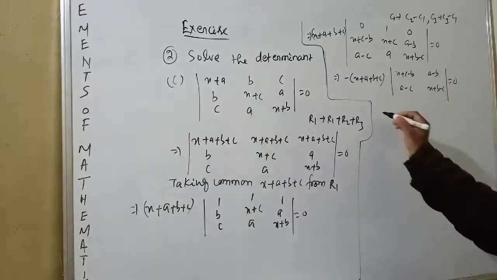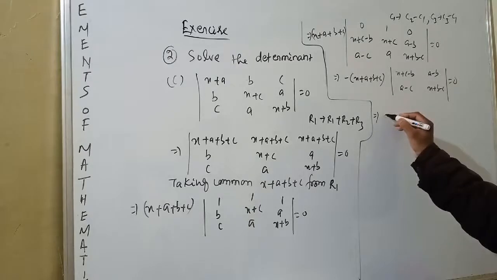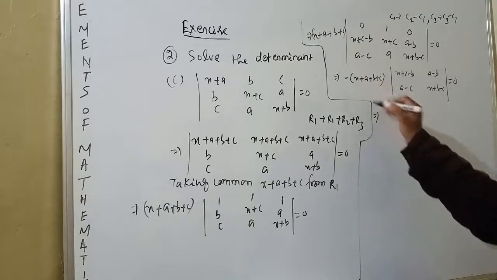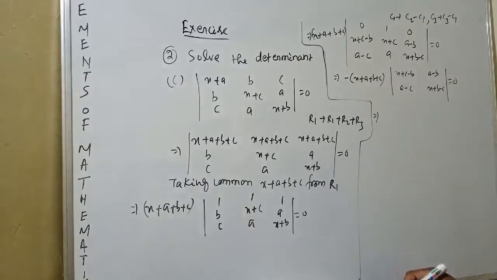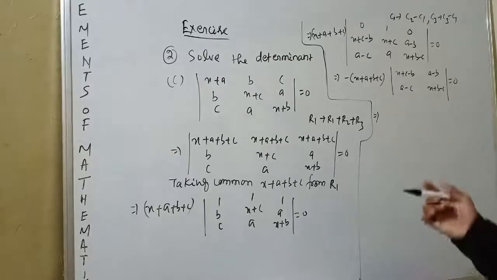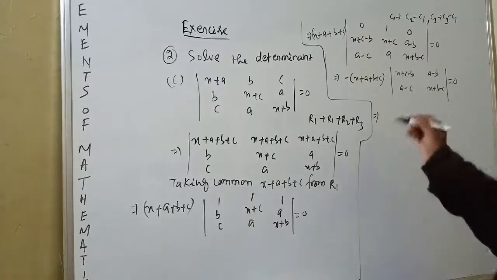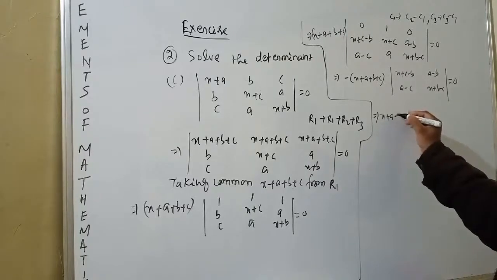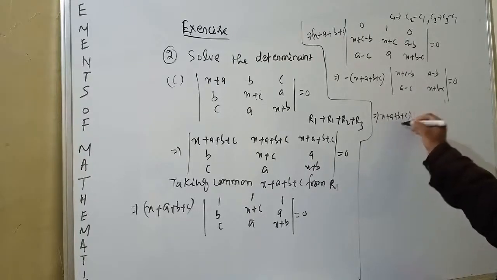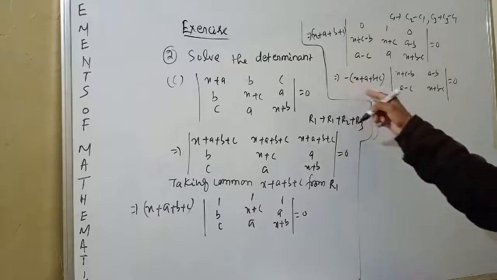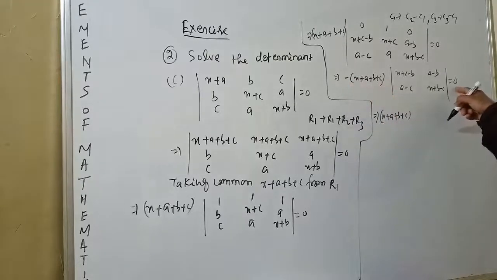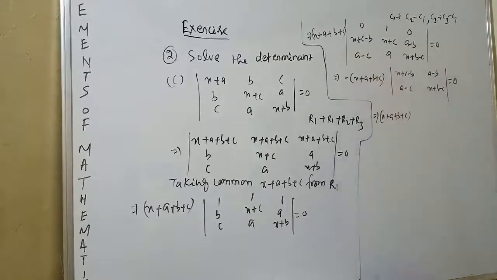Here, minus 0 by minus 1 is equal to how much? 0. That means you write x plus a plus b plus c. If you divide 0 by minus 1, it becomes again 0, so this minus is not required here.